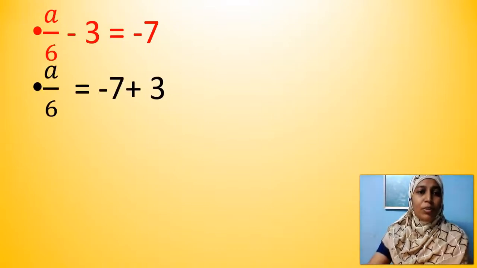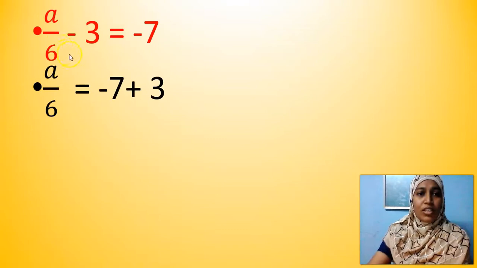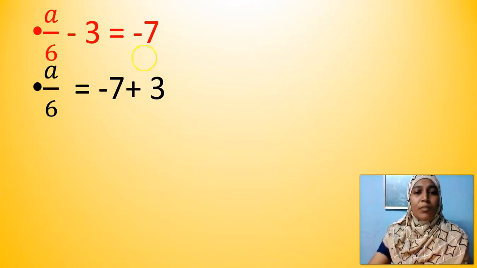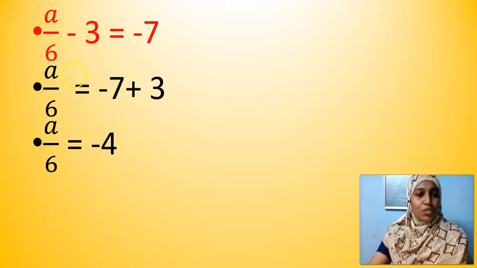So this 3 will be transposed first, and so it is minus 3. When it comes to this right hand side, it becomes plus 3. So what is minus 7 plus 3? Going back to integers, different signs, subtract. So you get 4. If I subtract 7 and 3, I get 4, and the bigger number is 7, so I get minus 4, and I have written A by 6 as it is. Minus 7 plus 3 is minus 4.